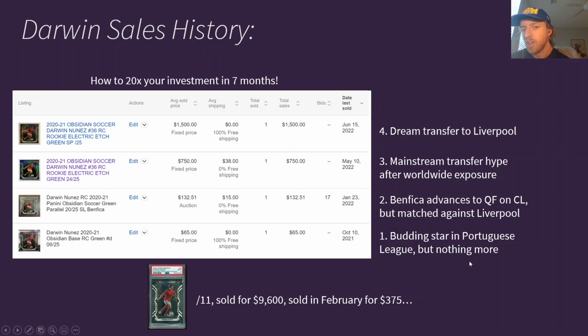We'll start at the bottom here. For the first sale, it was $65 in October. He was a budding star in the Portuguese League, but nothing more. Really not any sort of following in the hobby, just a budding star in the Portuguese League.